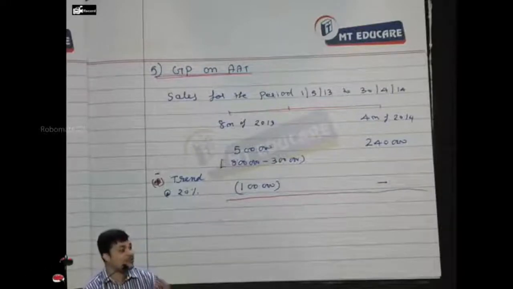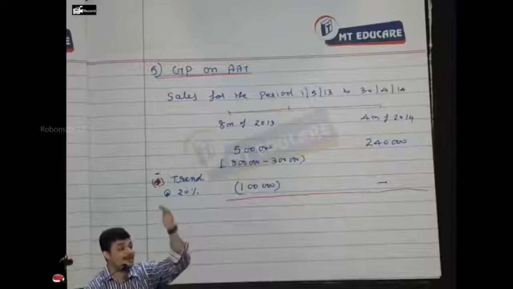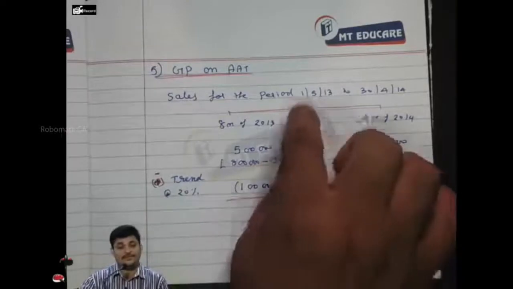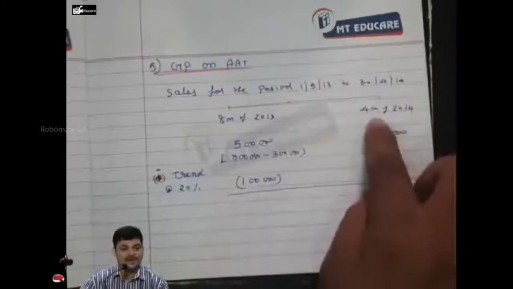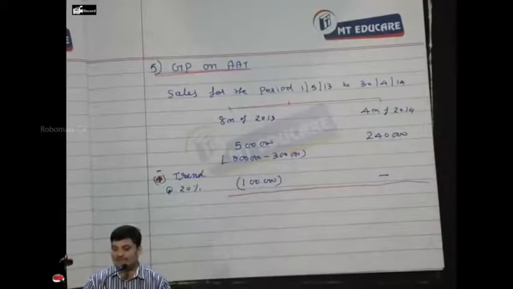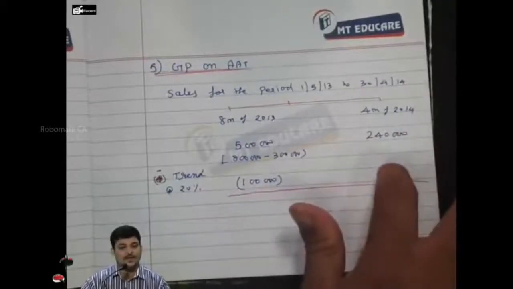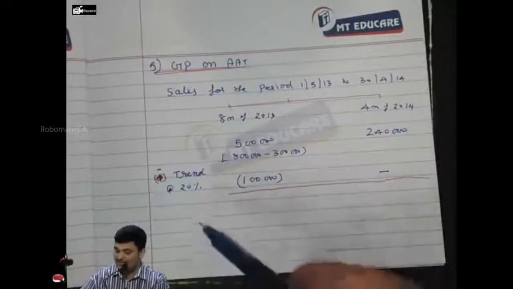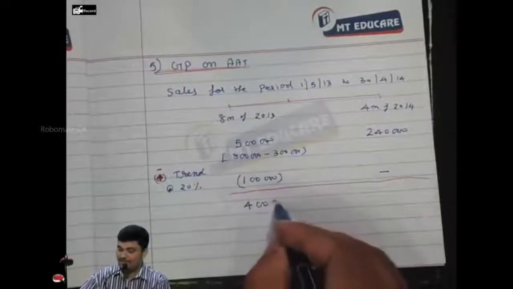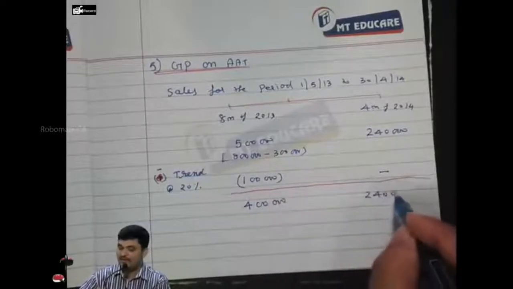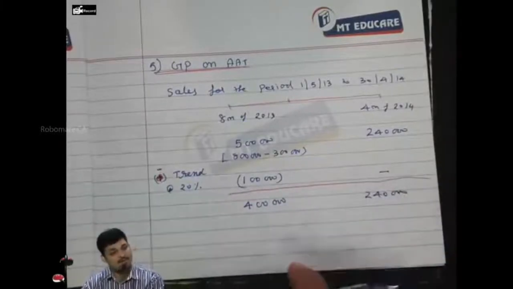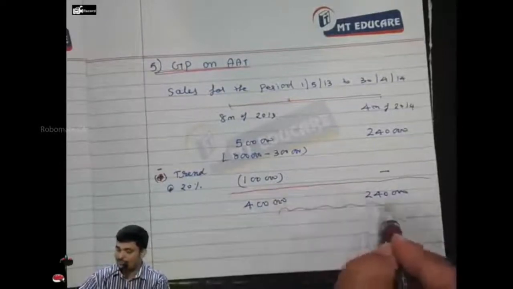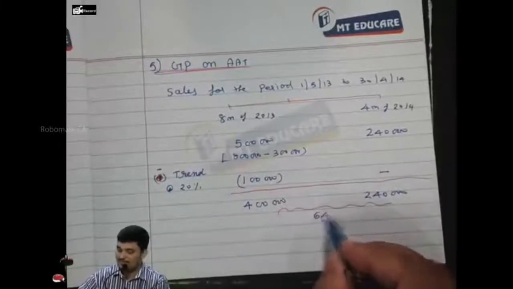Correct? So in all those problems, we didn't have the breakup of what is relating to previous year and what is relating to these 12 months only. We are having a breakup of 8 months of previous year and 4 months of current year. In this problem, we will ensure that trend is not adjusted on 2,40,000. Trend is adjusted only on 5 lakhs, and thereby what is the amount we are getting? It is 4 lakhs and 2,40,000. Could you appreciate that? Please respond. And that way we are getting an amount of 6,40,000.